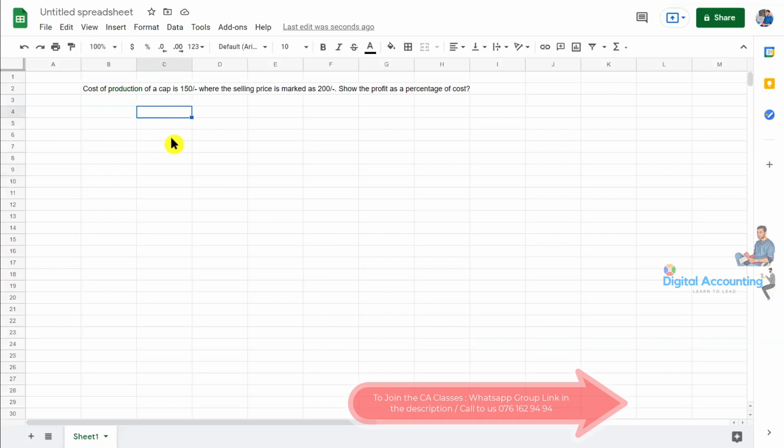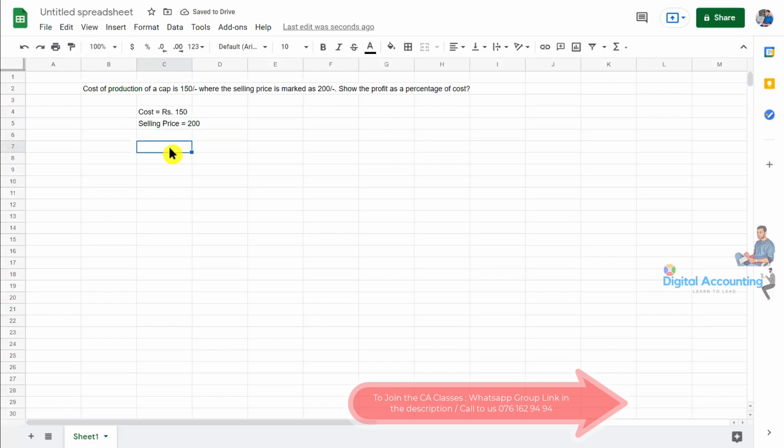Let's assume the cost of production of a cup is 150, where the selling price is marked as 200. Show the profit as a percentage of cost. So the question they're asking, the cost is rupees 150, the cost of producing a cup. The selling price is marked as 200. So they have given the selling price also, that is 200. Show the profit as a percentage of cost.